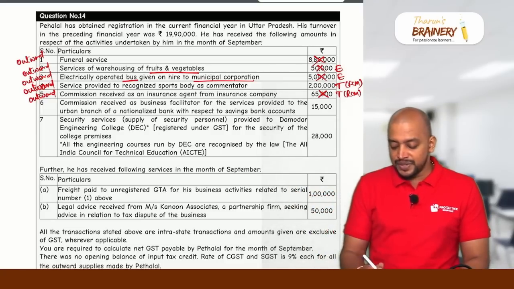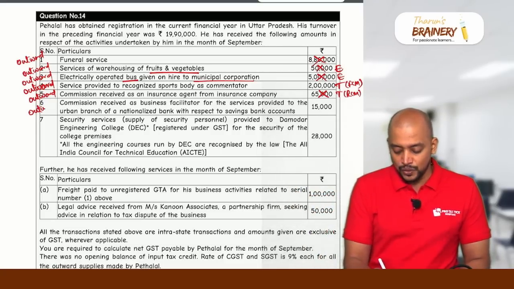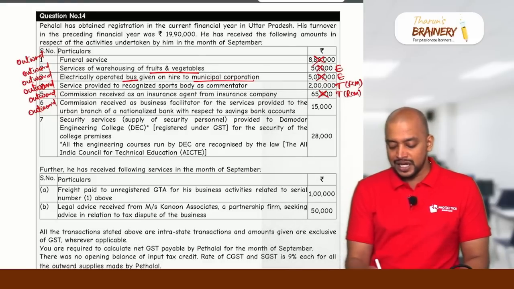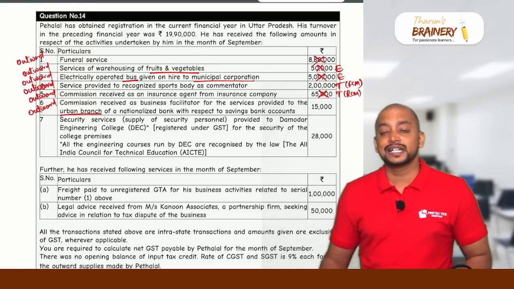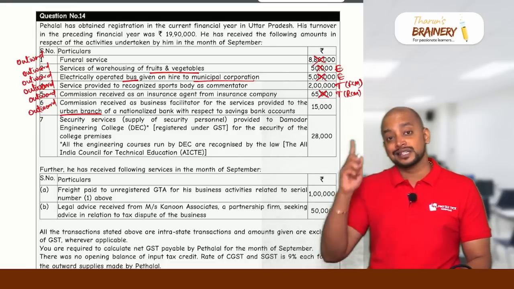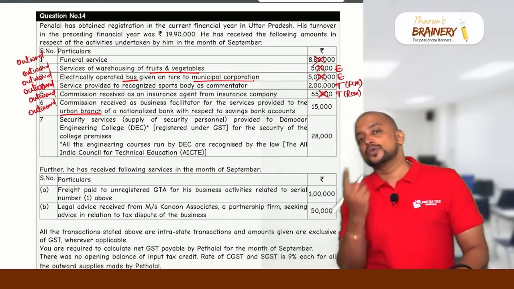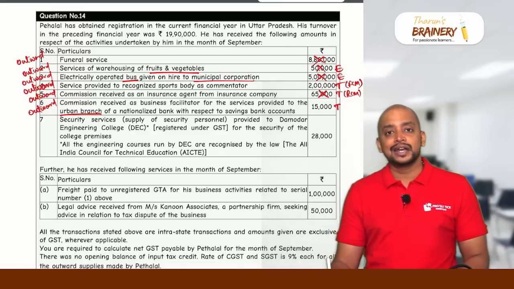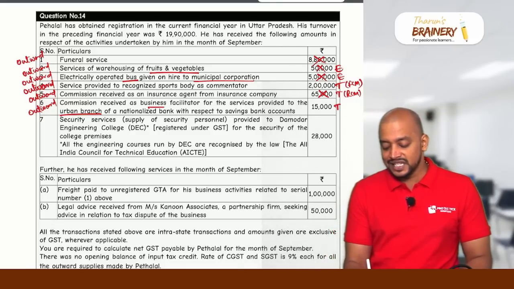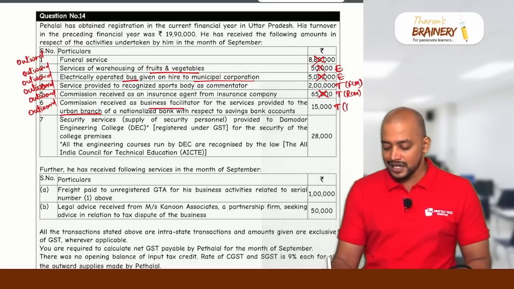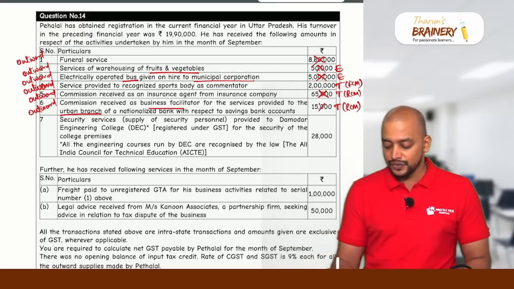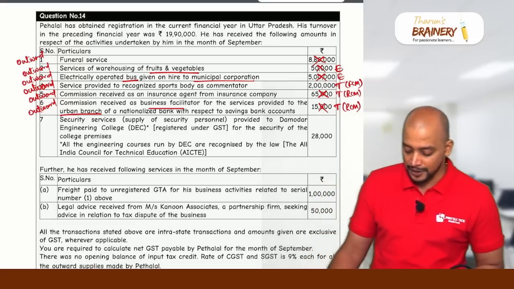Commission received as business facilitator, again it is outward, and business facilitator service provided to the urban branch. Business facilitator service to urban branch is taxable. Business facilitator to rural branch is only exempted. Here urban branch, it will be taxable. And who will pay GST? Business facilitator na. So it will come under RCM, where liability to pay GST is on the recipient. So it will not be taxable in the hands of PayHalal.